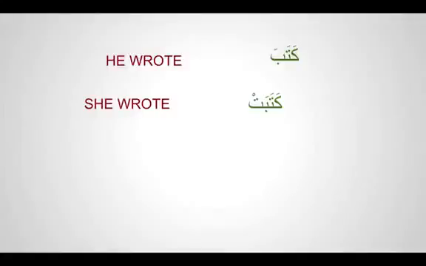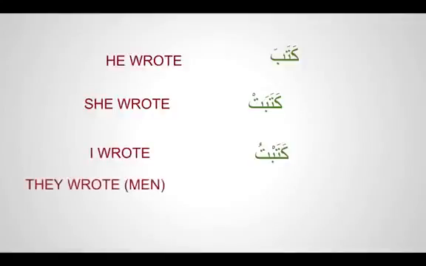If I tell you katabtu, what does it mean? It means I wrote. If I say they wrote, all the men wrote, how do you say?